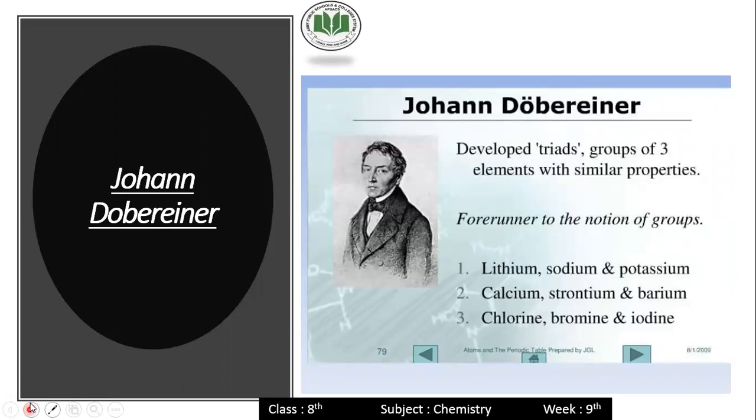Okay, the next scientist is John Dobereiner. John Dobereiner developed triads, and a triad means a group of 3 elements with similar properties. They were forerunners to the notion of groups, like lithium, sodium, and potassium. He said that in a triad of 3 elements, the properties of one element are related to the other 2 elements. So he gave the triad.